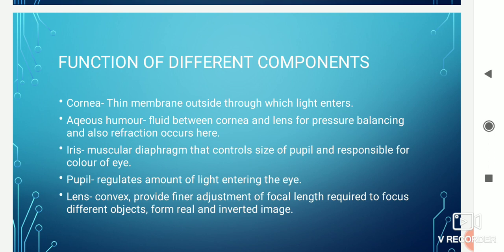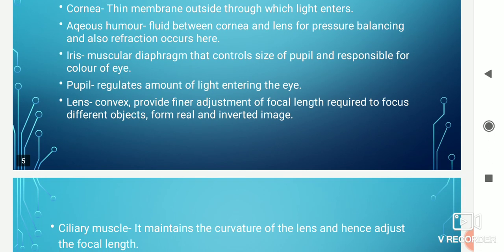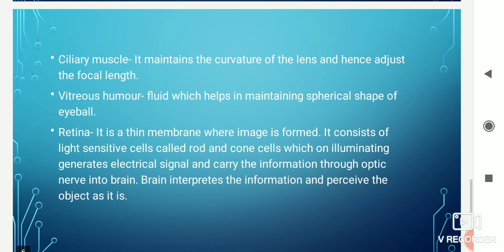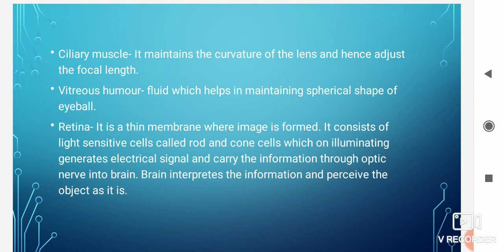Then the lens. What type of lens do we have in our eye? The convex lens. The function of the lens is that it provides finer adjustment of the focal length, which is required to focus different objects. It focuses the object at different positions on the retina, and it forms a real and inverted image of the object. Next is the ciliary muscle.